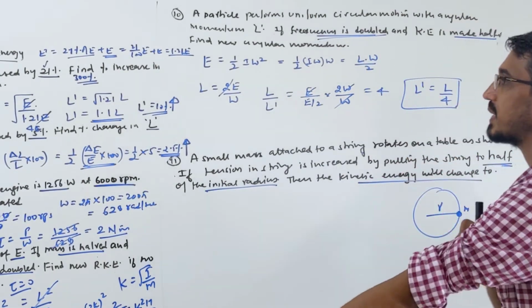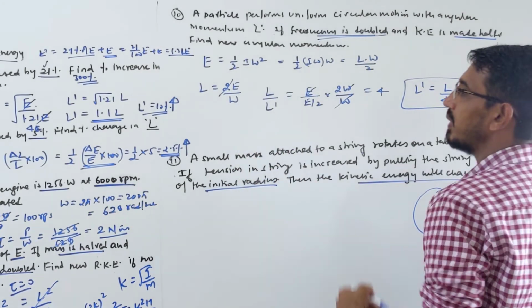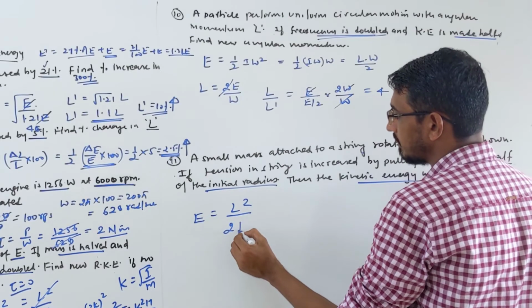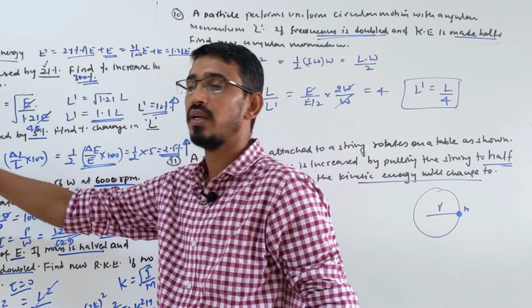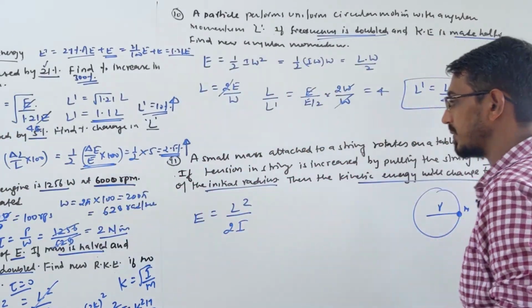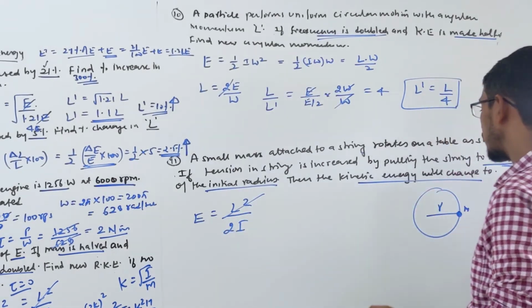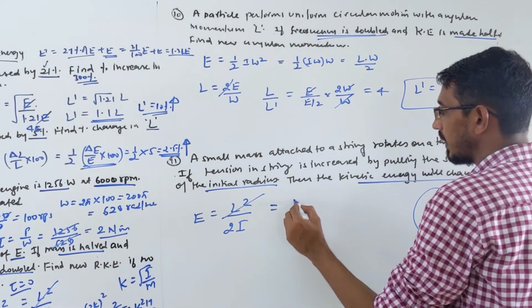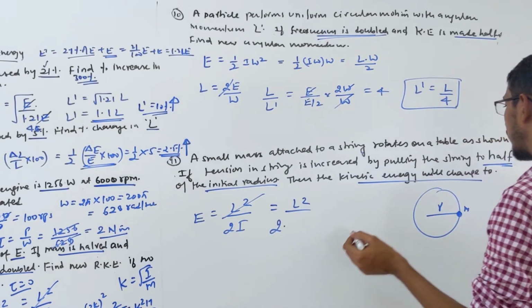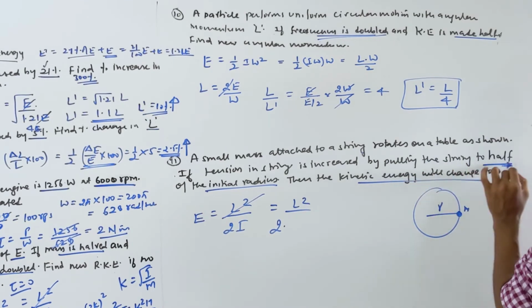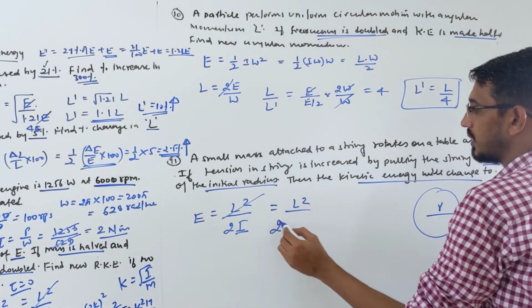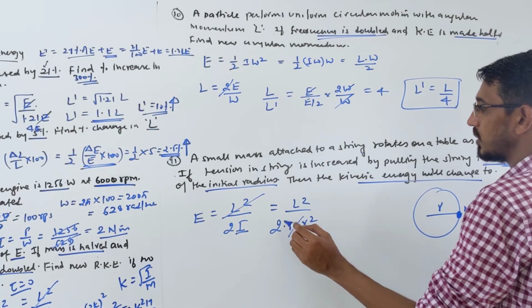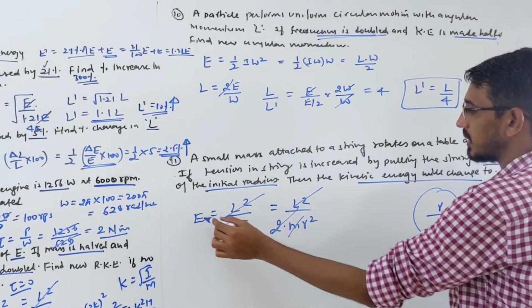So angular momentum is conserved here, so you can write the angular momentum and kinetic energy relation. Energy is simply equal to L square upon 2I, that relation only, the momentum and rotational kinetic energy relation. Angular momentum is constant because they are not talking about any external torque. So we can write L square over 2I, and inertia is not given, but they said radius is made half. So your inertia is simply m r square for this object, because it is a point object. Mass is not changing, angular momentum is not changing, 2 is not changing, just radius is changing.